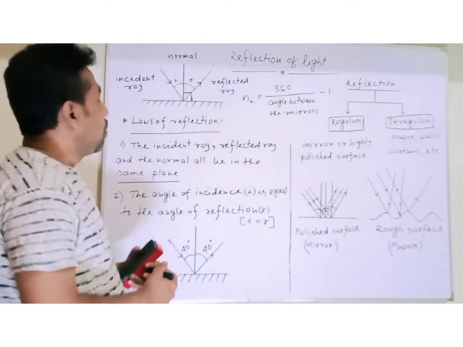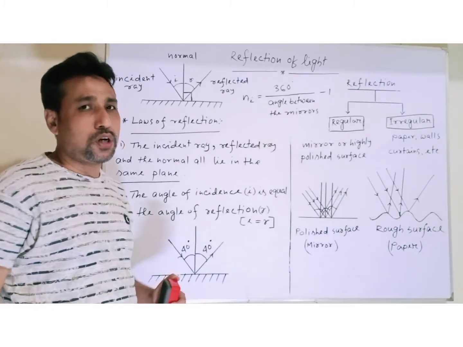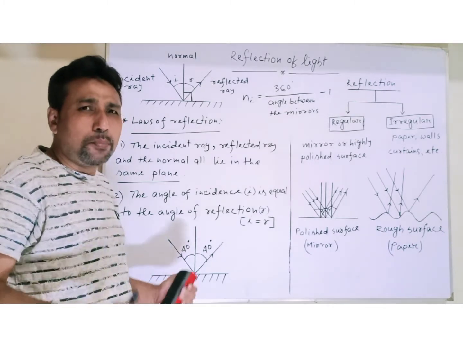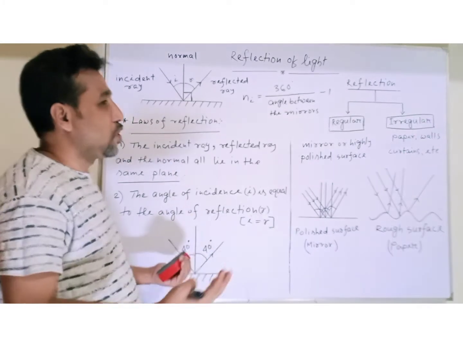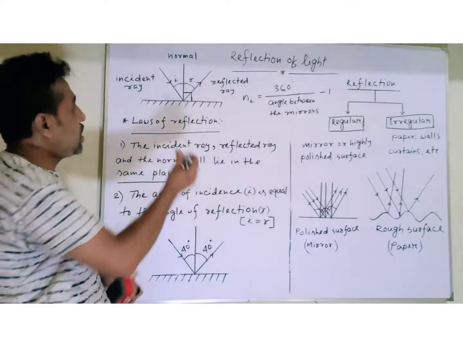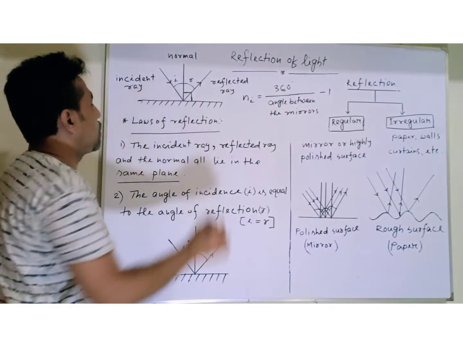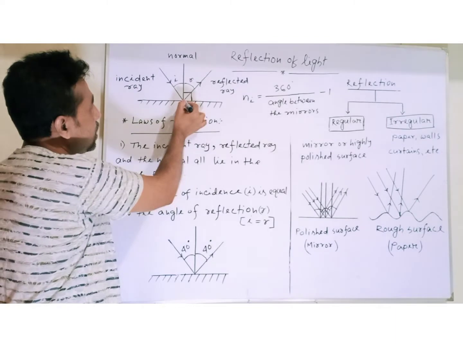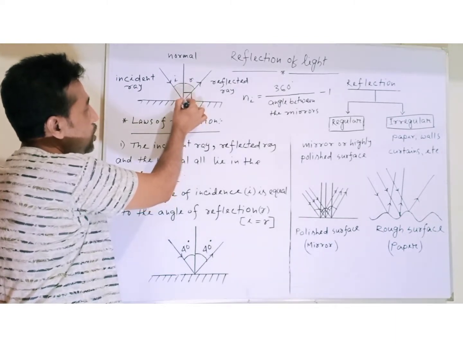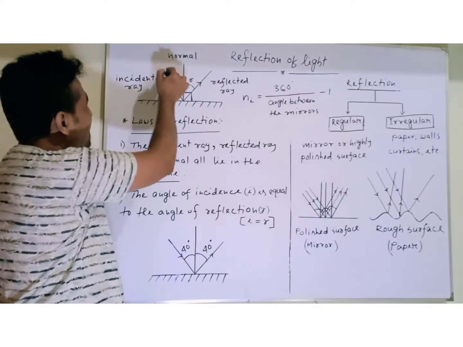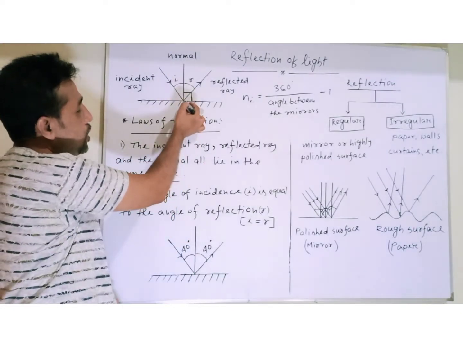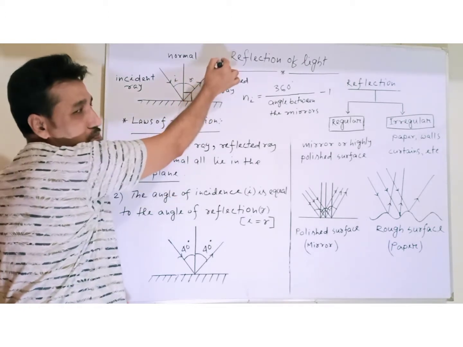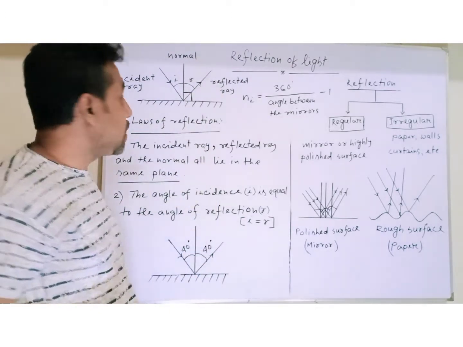Now, whenever we talk about the reflection of light, first of all, the mirror comes in front of us. So suppose this is a mirror. This is a plane mirror, and this is an incident ray striking at this point. This point is called the point of incidence, and this ray is called the incident ray. After hitting the surface at this point, the light ray is reflected, and this ray is called the reflected ray.